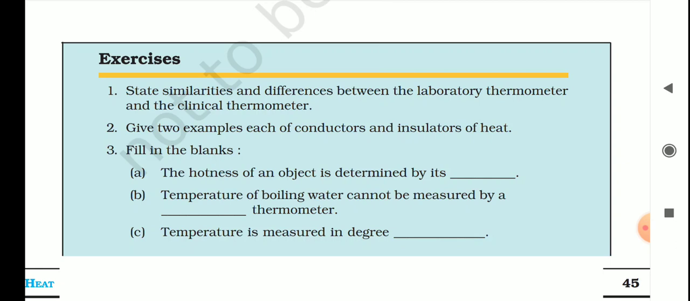Okay, students? Now the third, temperature is measured in dash degree Celsius. Okay, it is simple. The answer is Celsius.